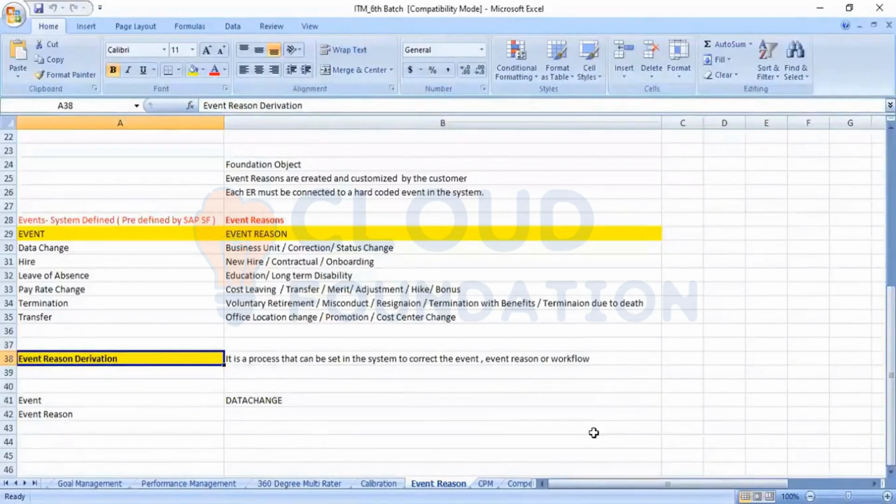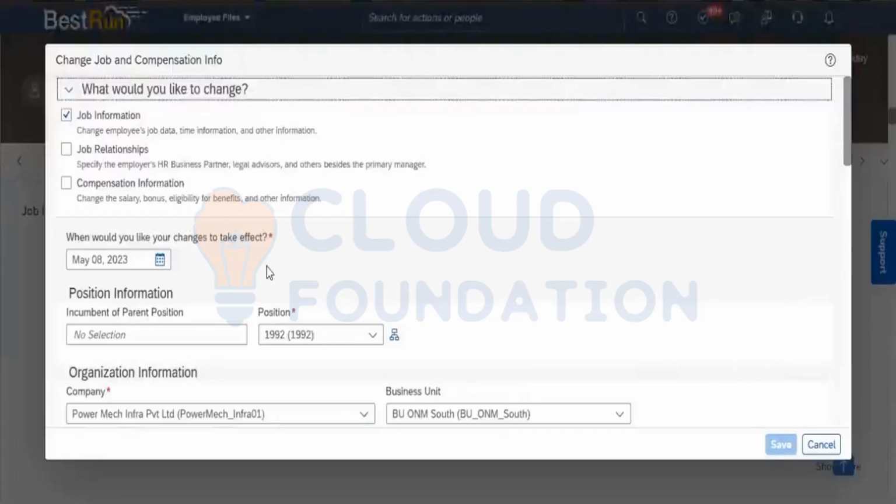This is something where we used to get requirements. If you are in an implementation project, or if the implementation is already done, then there will be some requirements where they are making some changes in the data and the event and event reason are not getting triggered.